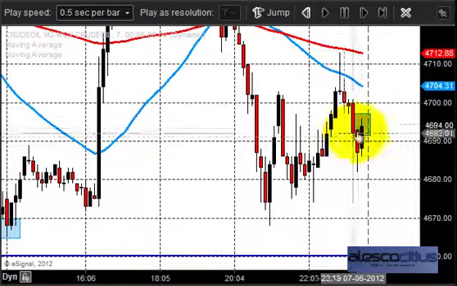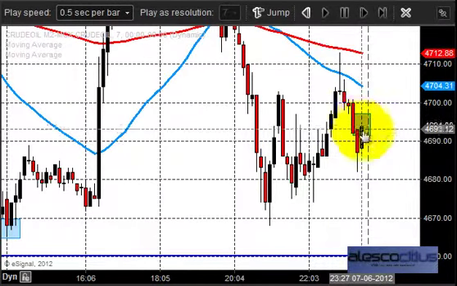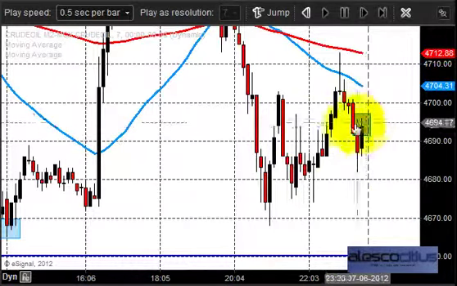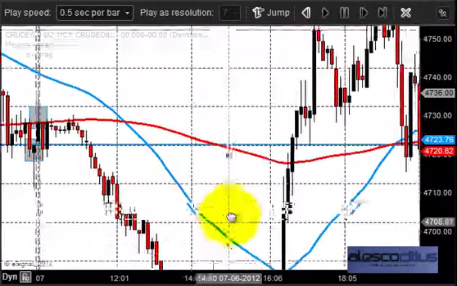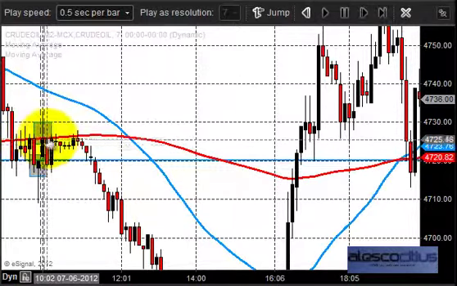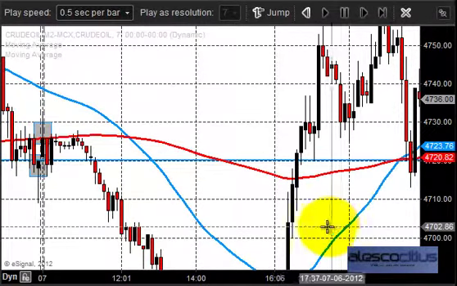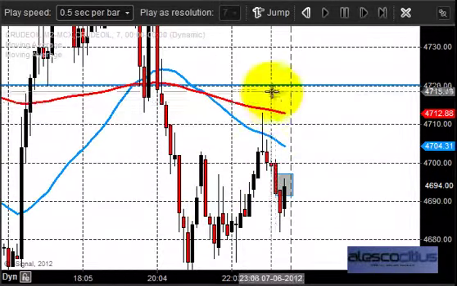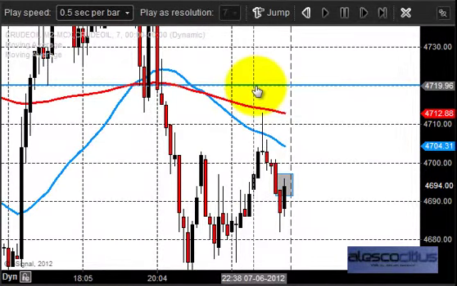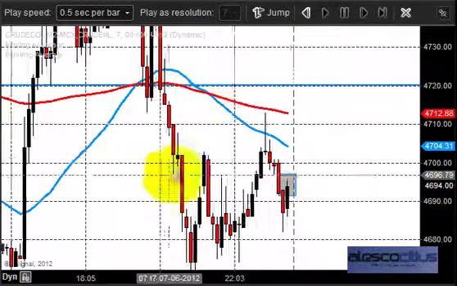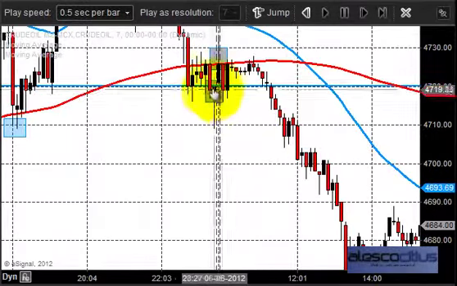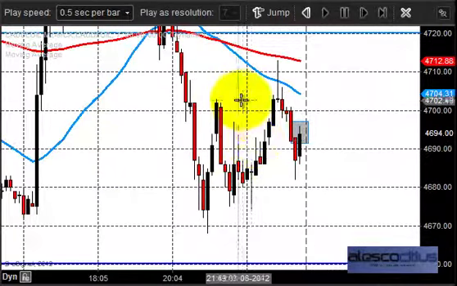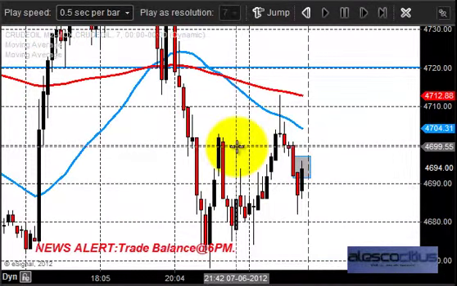Comparing the price closing with the previous day's price opening, you can notice that yesterday the market closed around 4690, and yesterday's price opening was just above 4720. So the price has closed well below yesterday's price opening, and the price closing is also below the previous day's price closing. That indicates that the market trend is still on the downside.